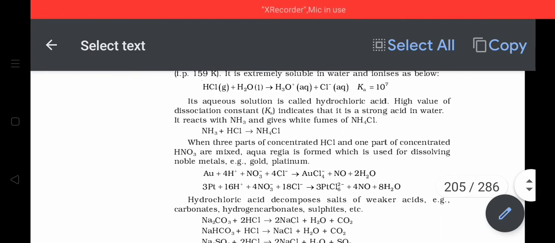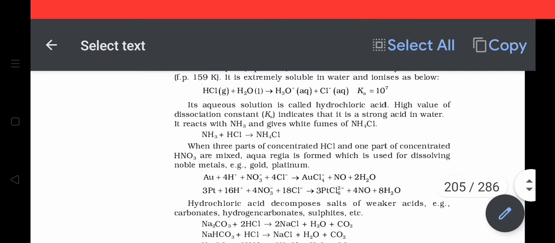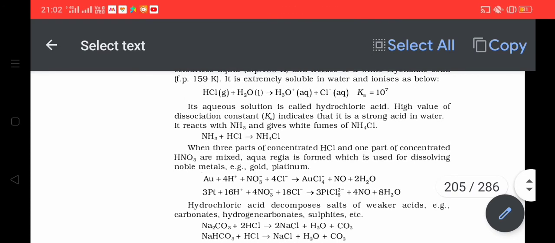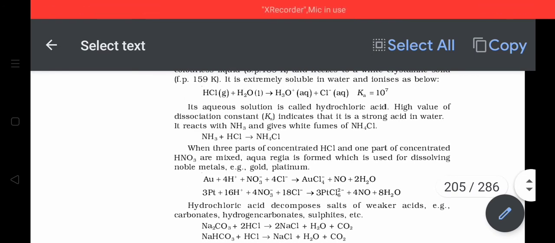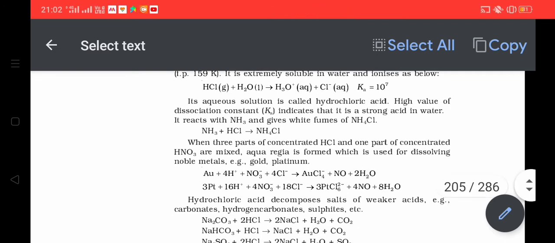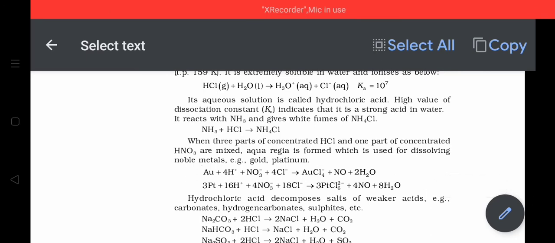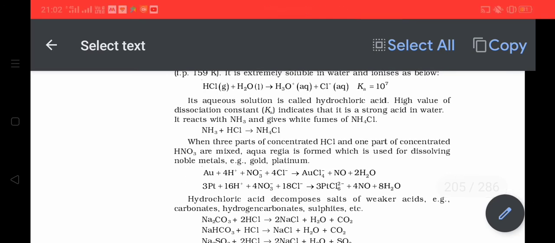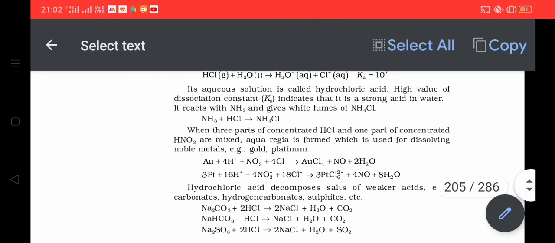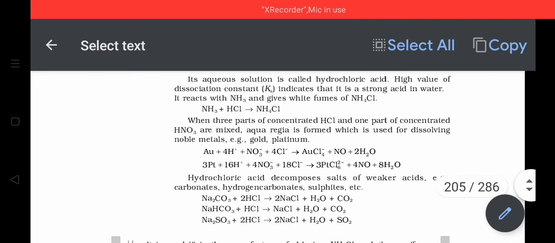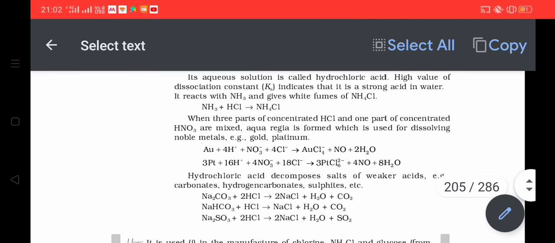It combines with ammonia to form ammonium chloride. Hence, it is used for testing ammonium ions in salt analysis. तो ammonium gas जो release होती है from any ammonium salt that is made to fume in presence of fuming HCl. It forms ammonium chloride with dense white fumes. Thus, ammonium